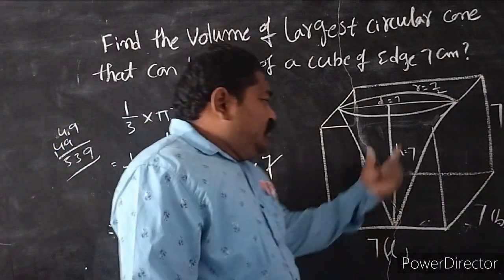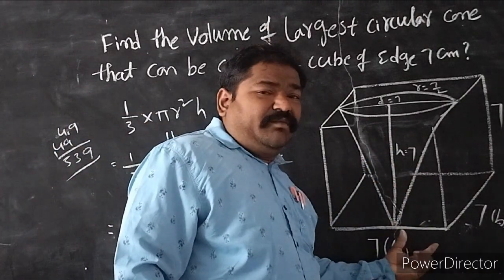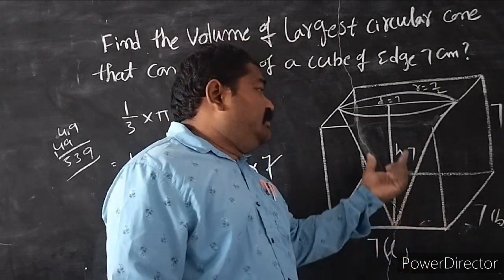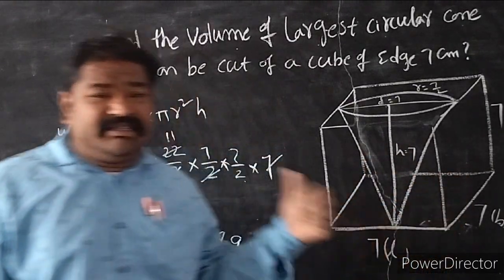This is the volume of the largest cone which can be cut out from the cube of edge 7 centimeters. This is the answer. Thank you.